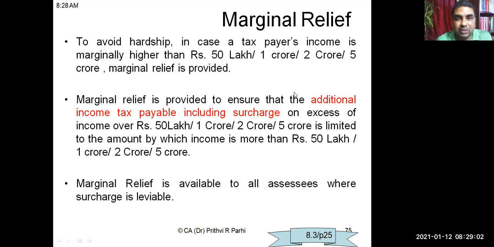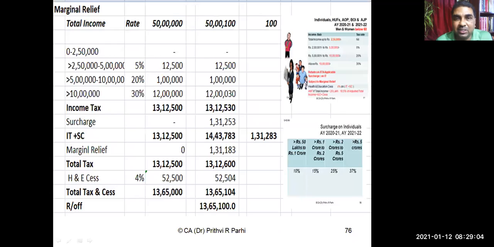In such a case, a concession or marginal relief is provided in such a way that the additional tax because of surcharge should not exceed the additional income. Right? In the previous class, we have seen this example already. You can watch this recorded video if you want.